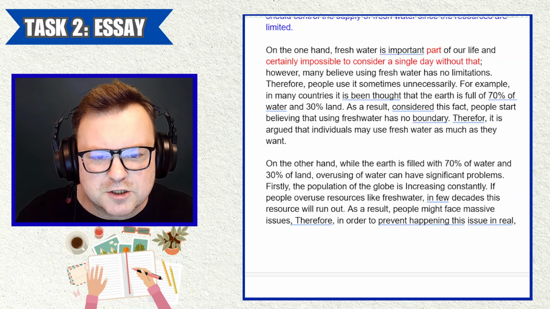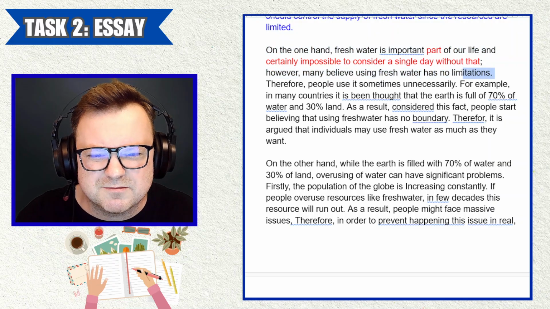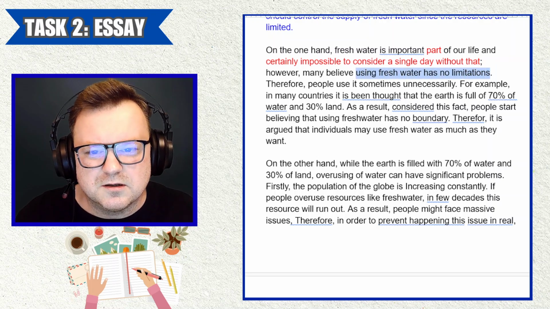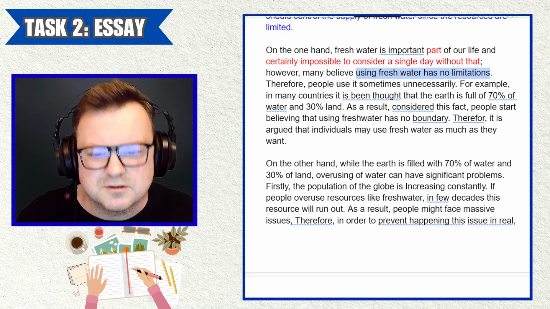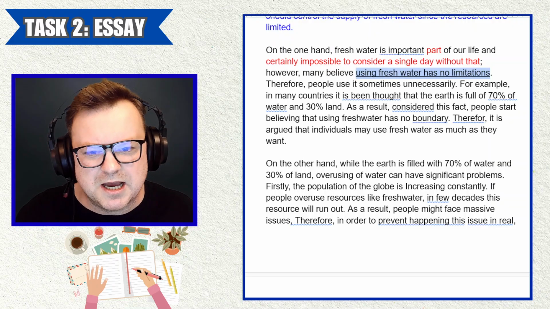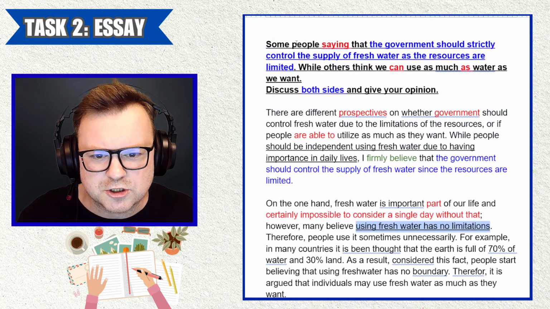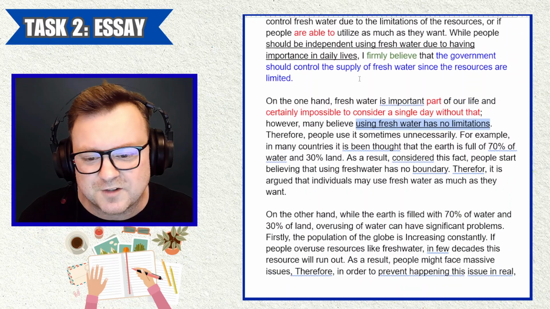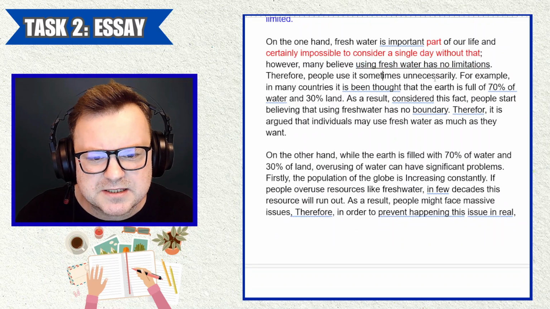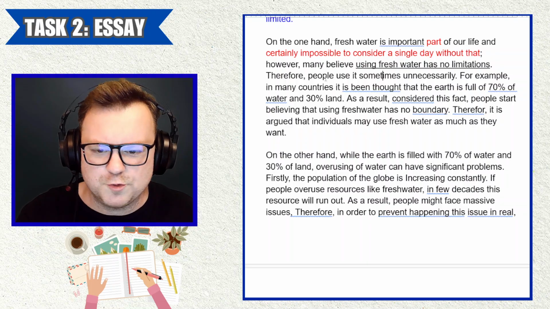Many believe using fresh water has no limitations. Using fresh water has no limitations, it doesn't really make sense. That doesn't make sense as a sentence, and it's also not connected to the question. But the question is strange, so fair enough. Therefore, people use it sometimes unnecessarily. Okay, start with that, right?